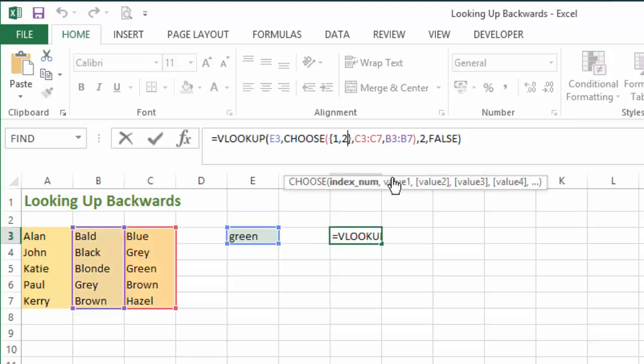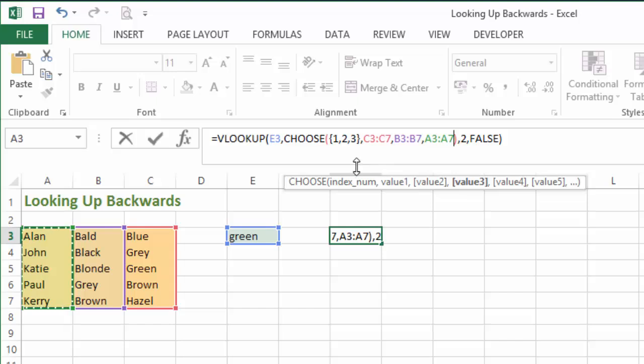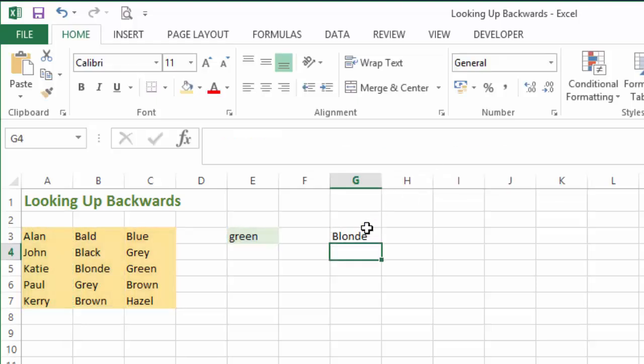So let's just expand that for a second just for fun. So we could add 3, and you can keep adding to these, it can keep going on. So now our first option in the CHOOSE section of this formula is range C3 to C7. Our second option is B3 to B7. So let's add our third option, comma, as A3 to A7. So now we have 1, C3 to C7, 2, B3 to B7, 3, A3 to A7. And if we return from number 2, we're going to be returning a value from the second option, which is the B column. So hitting enter still returns blonde.